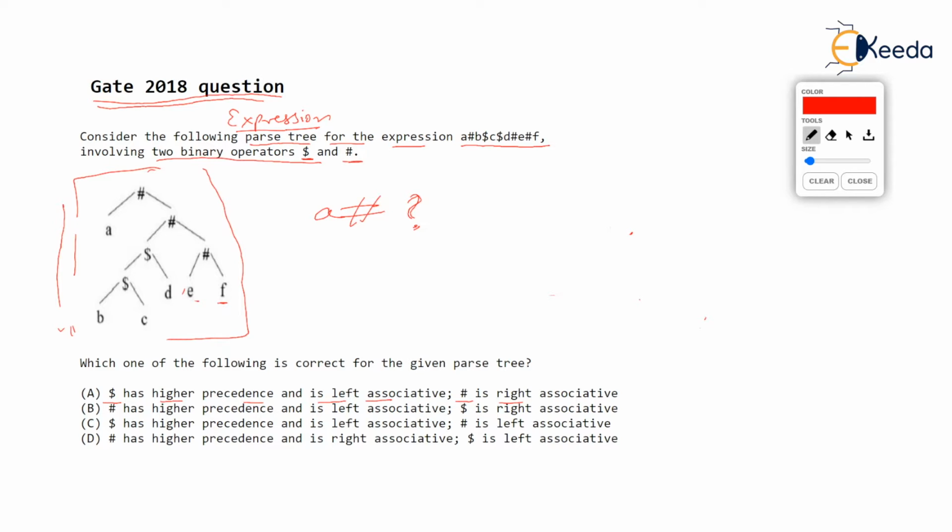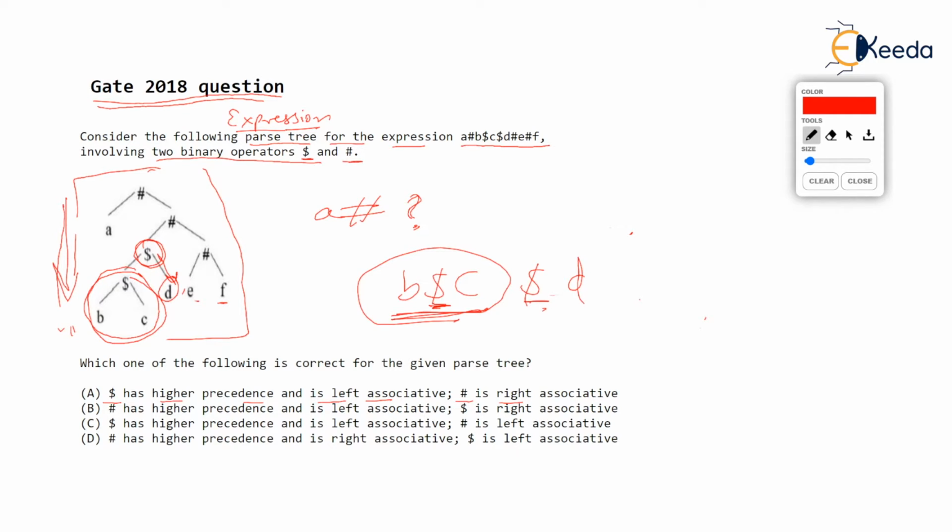You will first do according to depth first search, go deeper in the tree, and the deepest nodes are B dollar C. So you did B dollar C. You operated this dollar on B and C, and whatever is the result of B dollar C is again operated with dollar, which I am encircling, and the other operand is D. So dollar D. That means if there are two dollars one after the other, then you will operate the first one first. This is called left associative. So dollar is surely left associative.